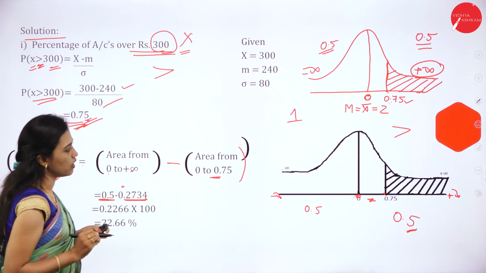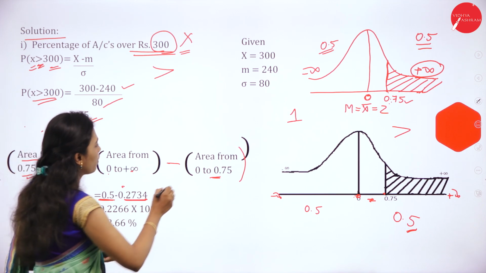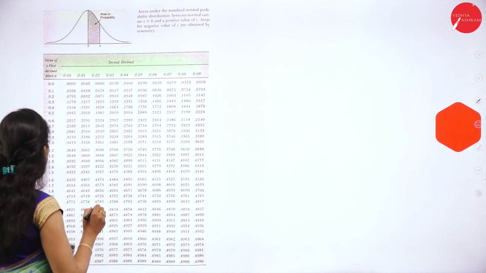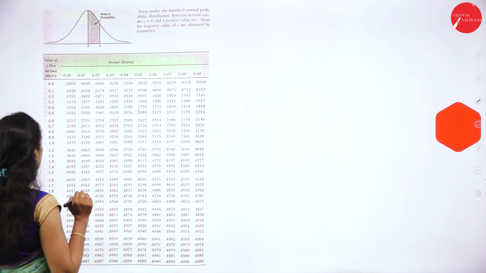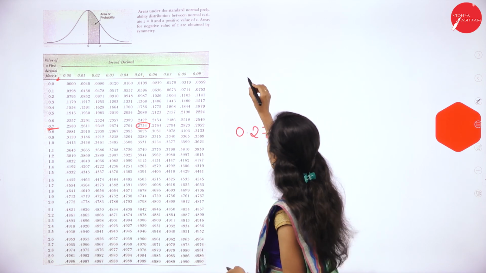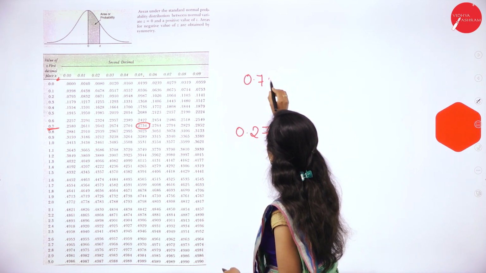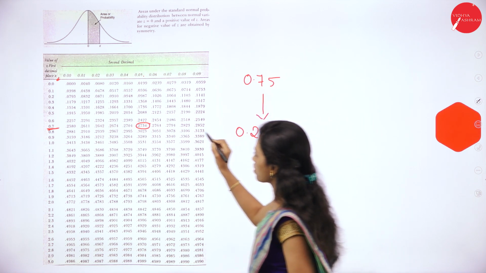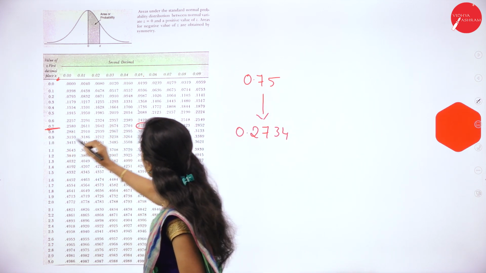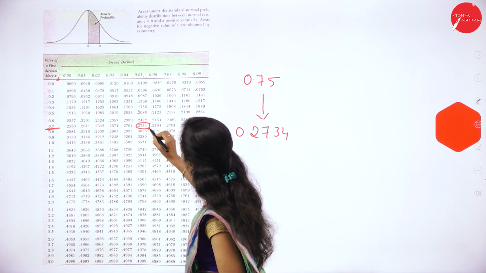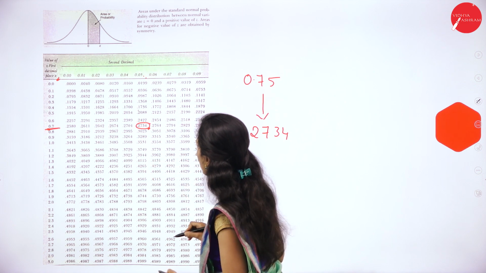So we have to see the table value for 0.75. See, this is the normal distribution table. For 0.75, the table value is 0.2734. See, here it is 0.7 row in the 0.05 column. It is 0.2734.